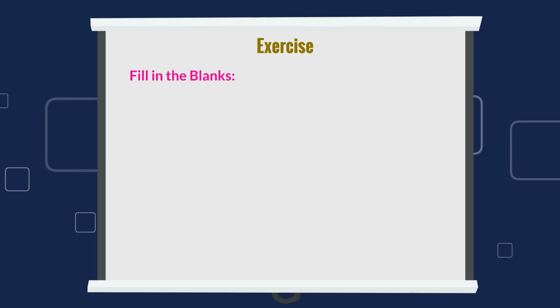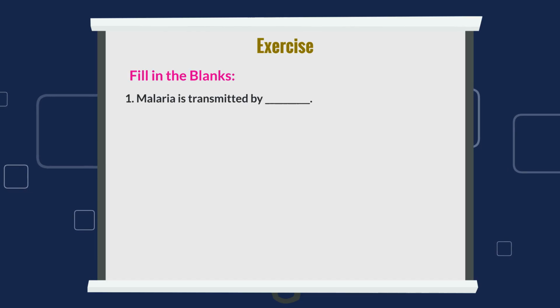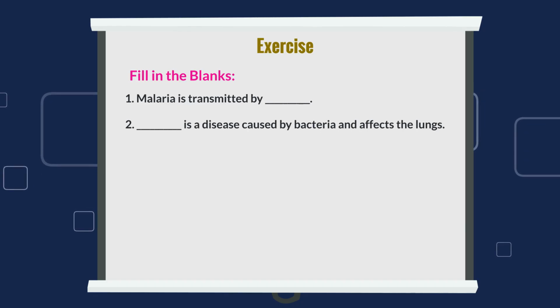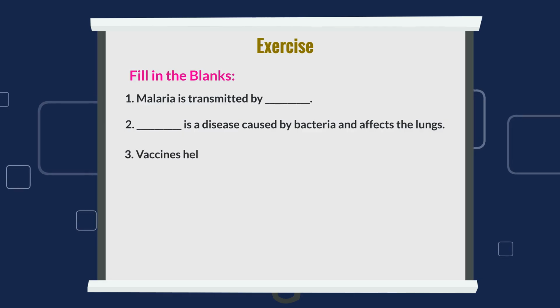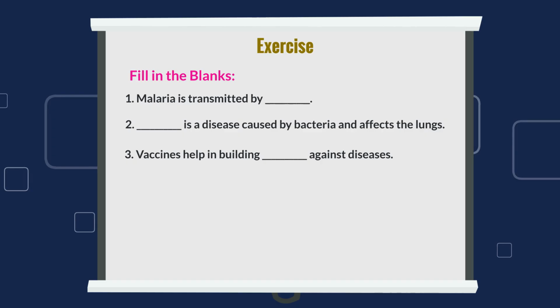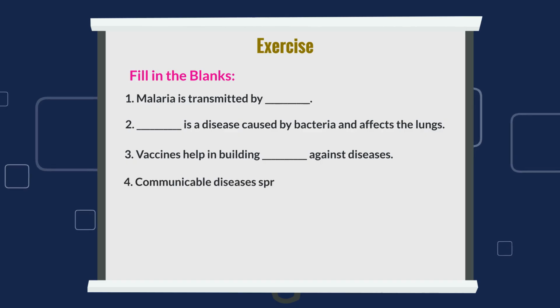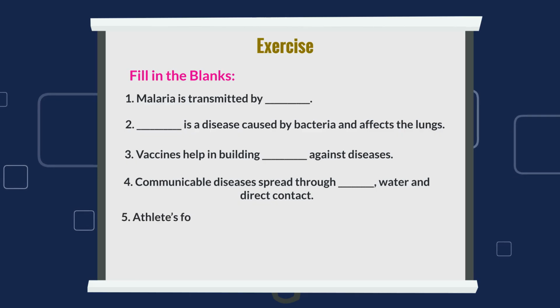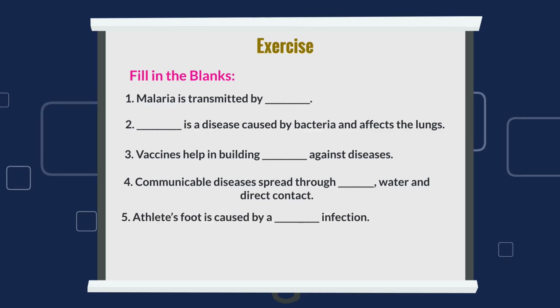Fill in the blanks. 1. Malaria is transmitted by ____. 2. ____ is a disease caused by bacteria and affects the lungs. 3. Vaccines help in building ____ against diseases. 4. Communicable diseases spread through ____ water and direct contact. 5. Athlete's foot is caused by ____ infection.